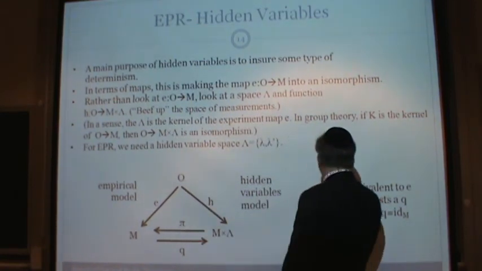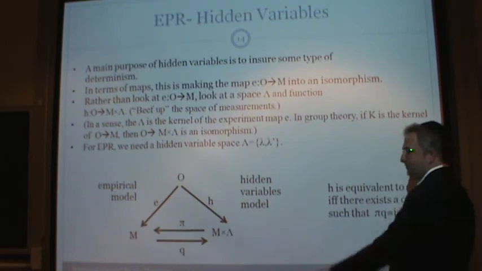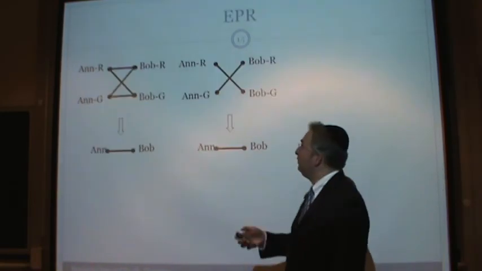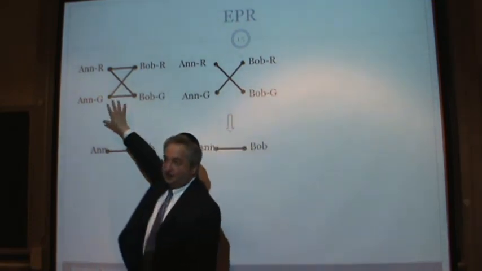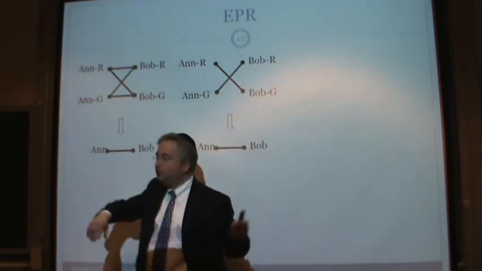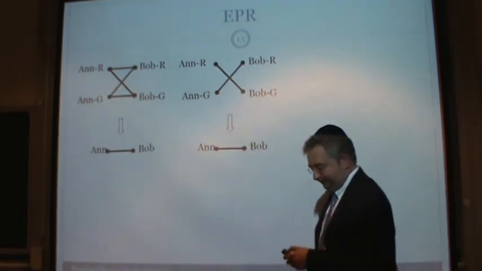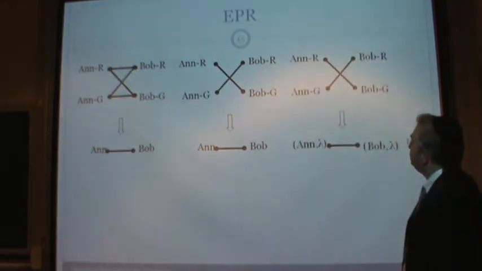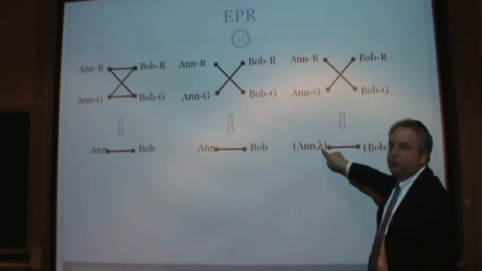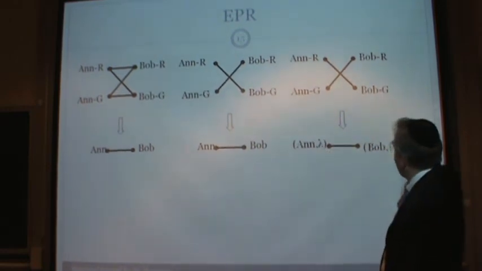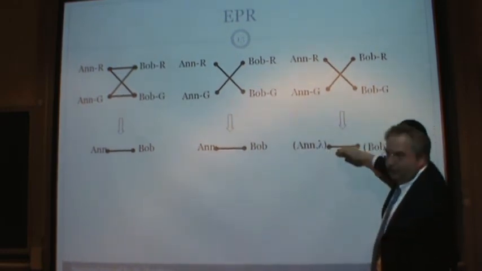Okay, let's forget about that. I get flogged if I go beyond 45 minutes. So let's go back to this thing. This was the unentangled: just send two particles this way and this way. This is the entangled. And now let's talk about hidden variables. So now you have Anne with lambda, and Bob with lambda. This is fine.